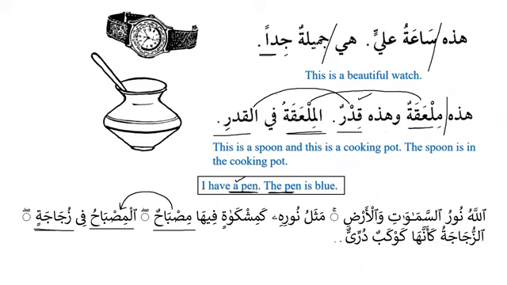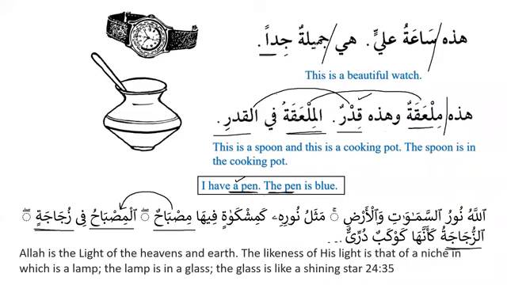So now we can see that fi zujajatin is majroor, it is indefinite. But when it is mentioned in the Quran again, it becomes definite. So it is the same idea that we discussed in English, and the same idea that you can see from the verse of the Quran.